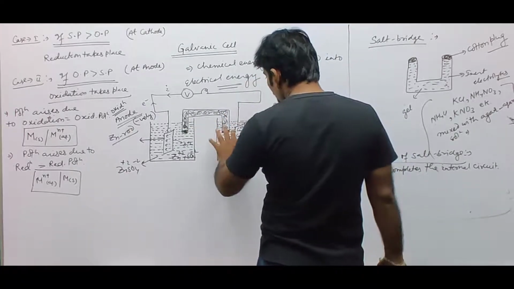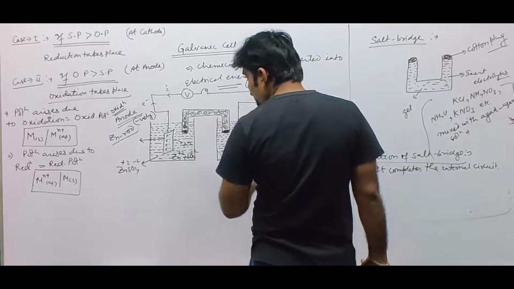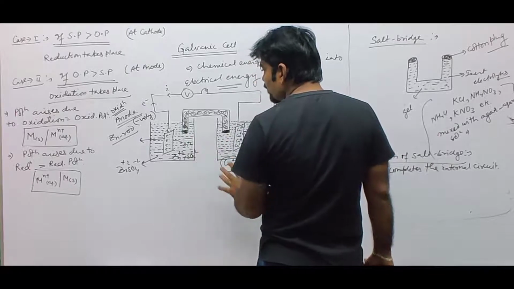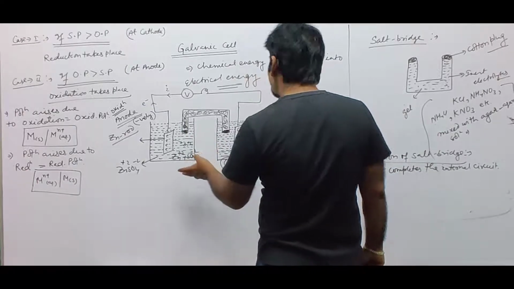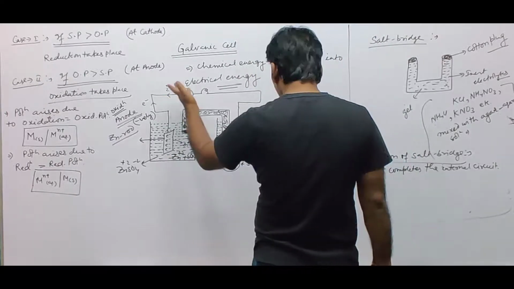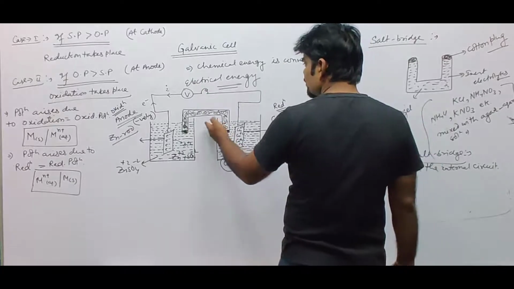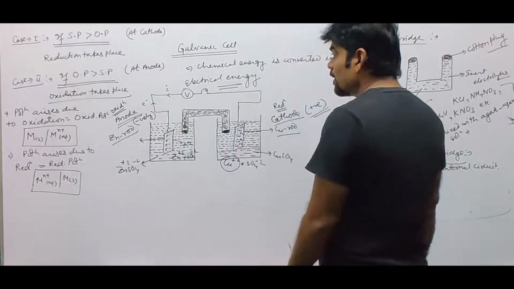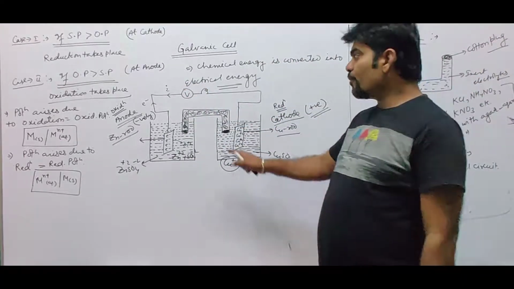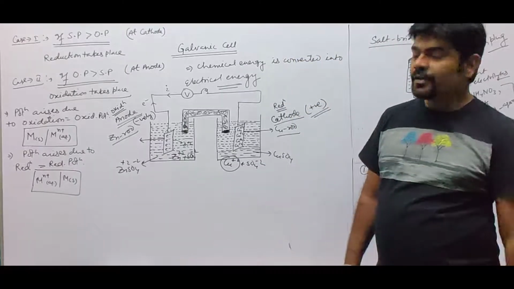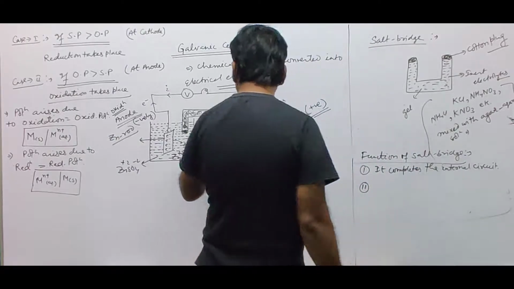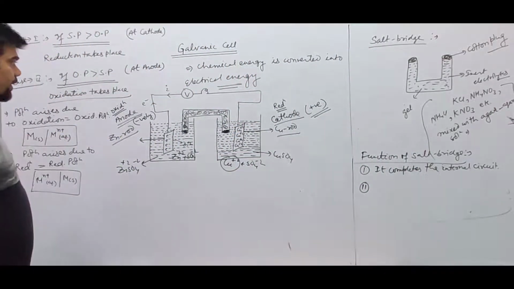So obviously there is no intermixing of the two solutions. They are separate entities. And once there is no intermixing of the solution, there will be no exchange of ions. If there is no migration of ions, what will happen? Electric current will not be generated, and this circuit is incomplete. Electric current is only generated when there is a closed circuit. In an open circuit, electric current will not be generated. So the first one is, it completes the internal circuit.